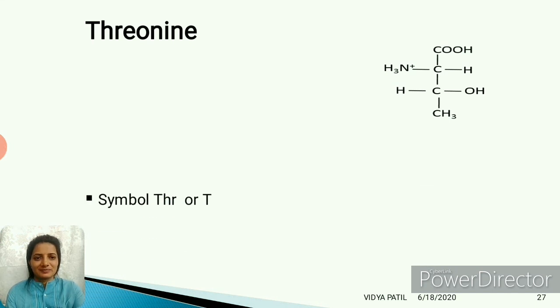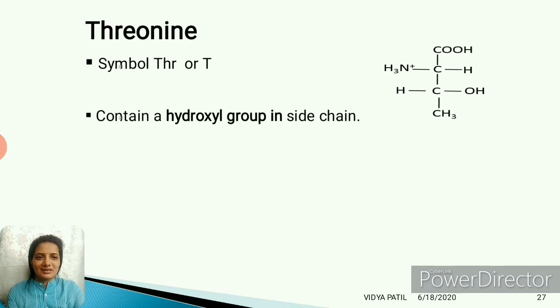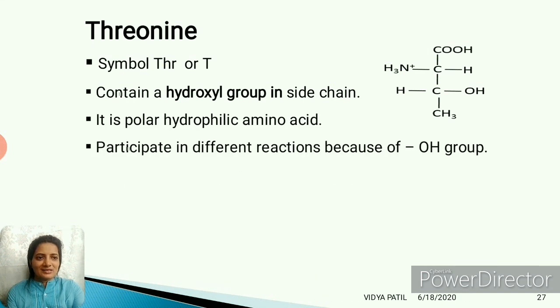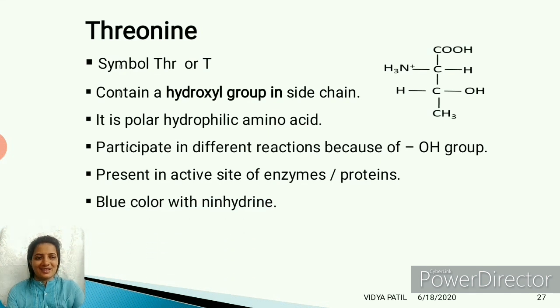Threonine. The symbol for threonine is THR and the single letter abbreviation is T. It contains a hydroxyl group in the side chain as CHOH and CH3. Side chain is CHOH, CH3. It is a polar hydrophilic amino acid, and participates in different reactions because of its hydroxyl group, same as serine. It is present in the active site of enzymes or proteins and gives the blue color with ninhydrin.